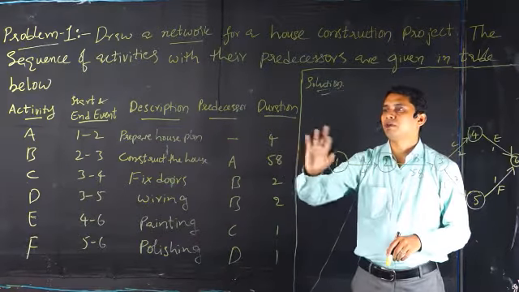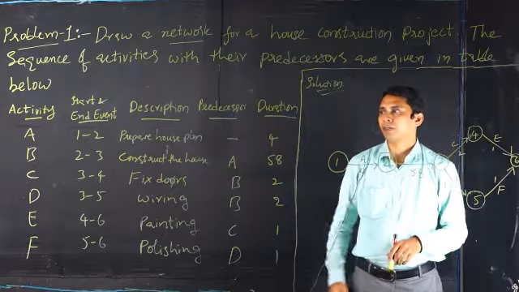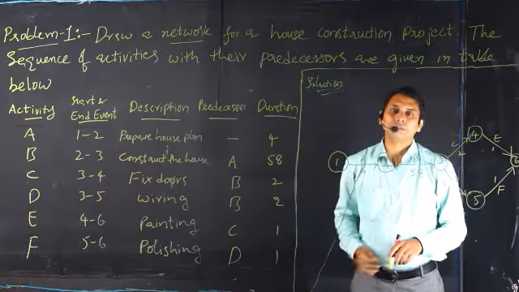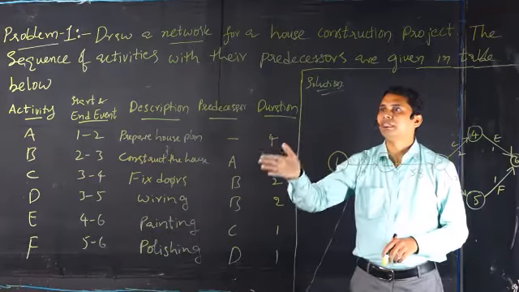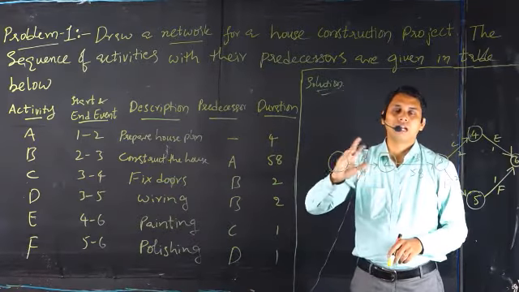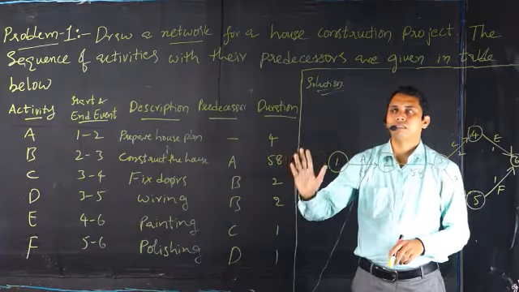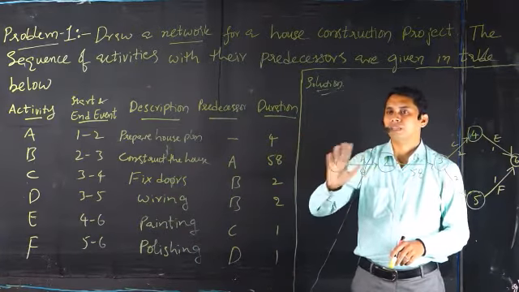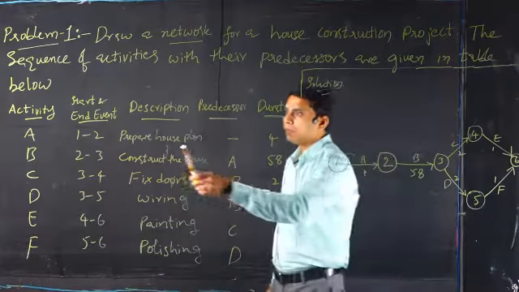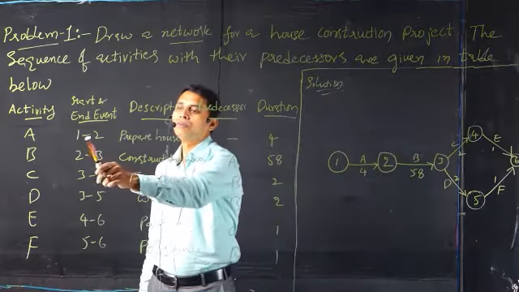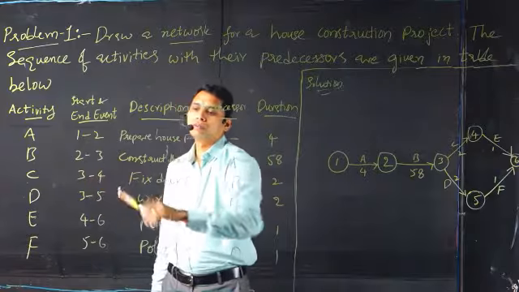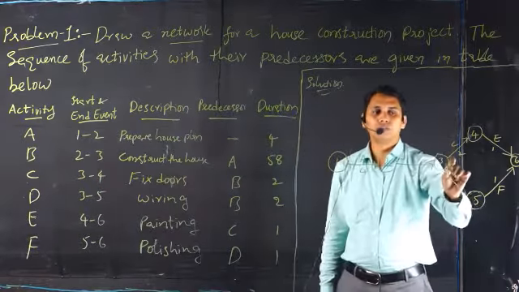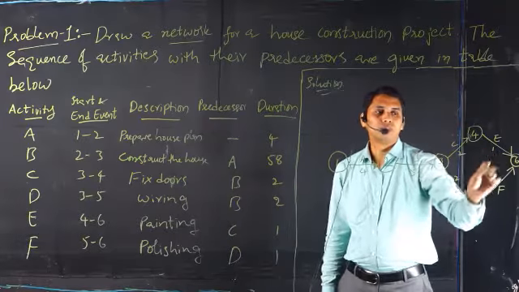Another important point to remember here is that in most problems they don't give the start and end events, but mostly they will give you only the activity, predecessors and duration. Of course you need to think that the event starts somewhere and ends somewhere. Now look here, the numbering is already given: 1 to 2, 2 to 3, 3 to 4, 3 to 5, 4 to 6 and 5 to 6.